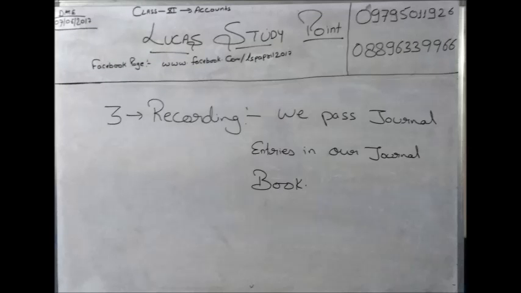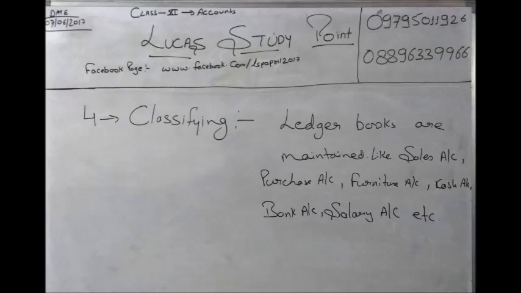Third, recording. Recording means when we have identified that the transaction is of financial nature and measured it in terms of money, then we record that transaction in our books of account, known as the journal. Here we record all the business transactions in chronological order, as per time. Fourth, classifying.